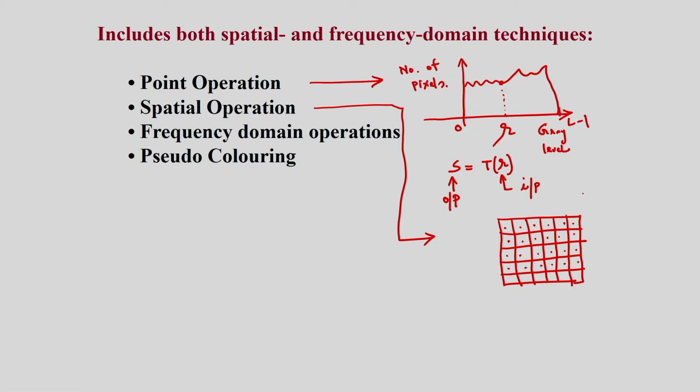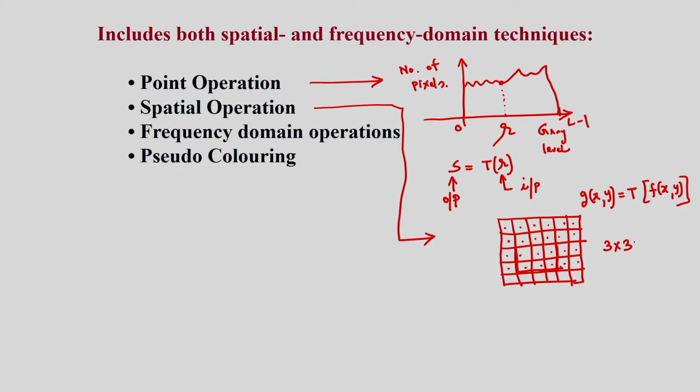I am getting the output image g(x,y), and I am applying some transformation T to the input image f(x,y). Then I may consider a particular window, suppose a 3 by 3 window.